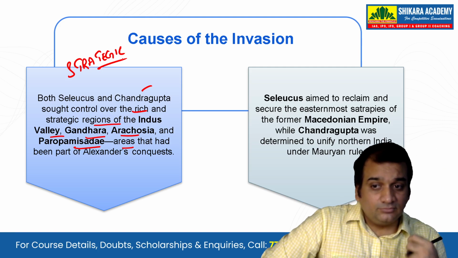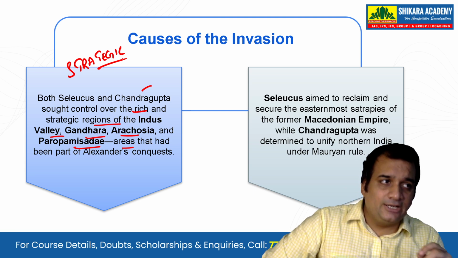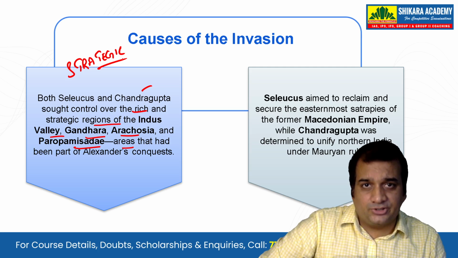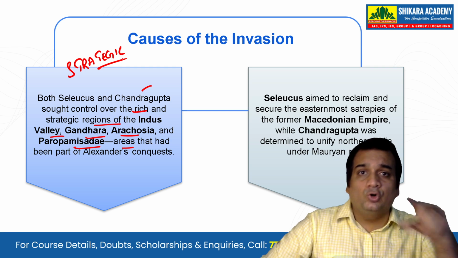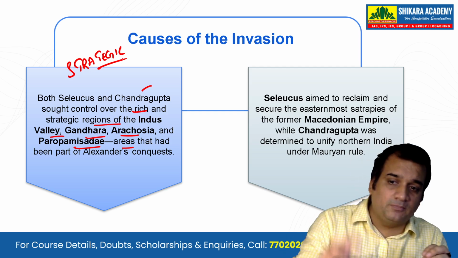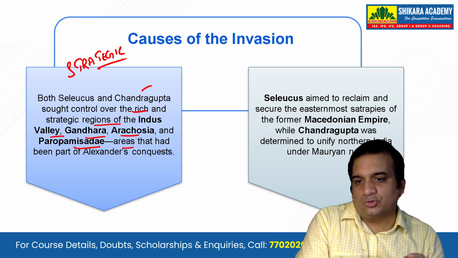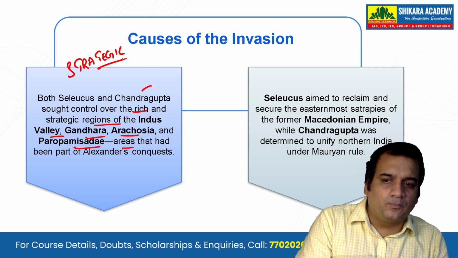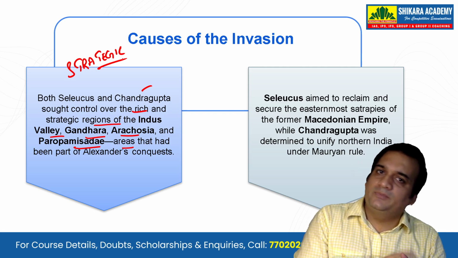But from the revenue point of view also, if you remember, I told you that while the Achaemenid Empire combined the whole of Asia, one-third of the revenue alone was being given by this one satrapy of northwestern India. So it is very important from the basis of revenue and also strategy.